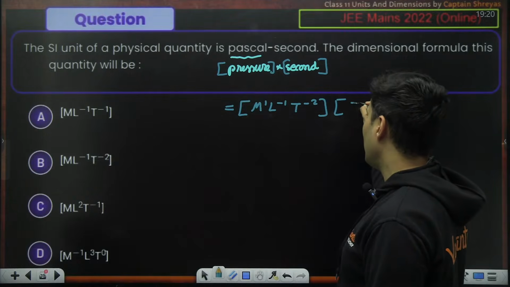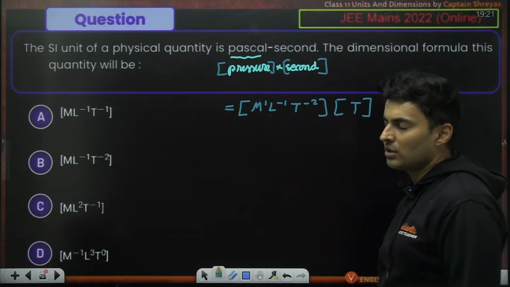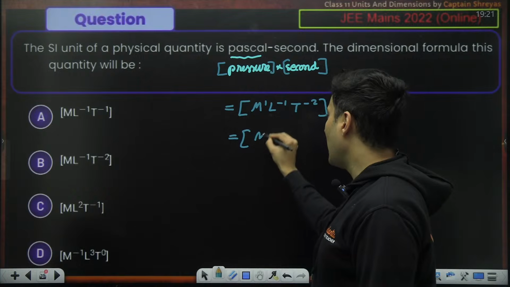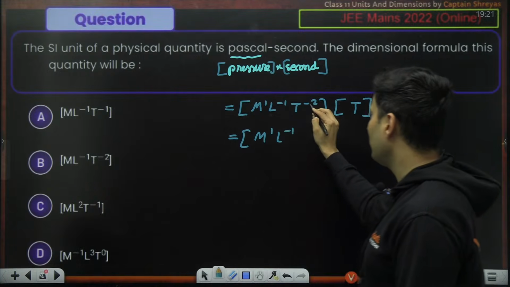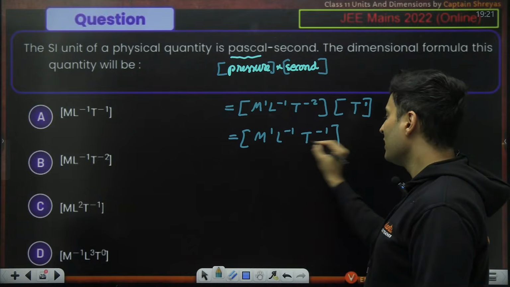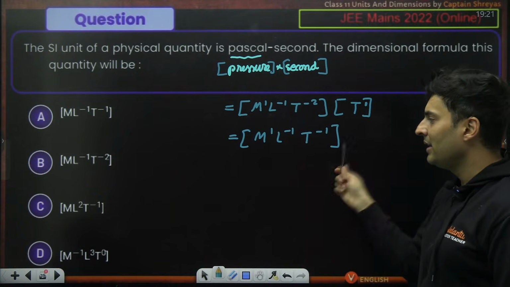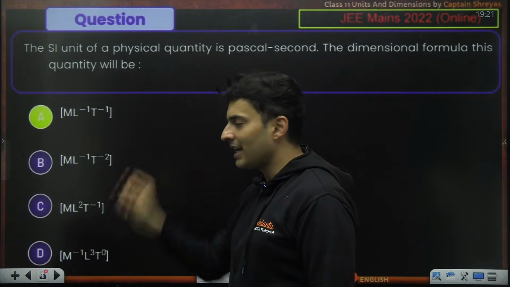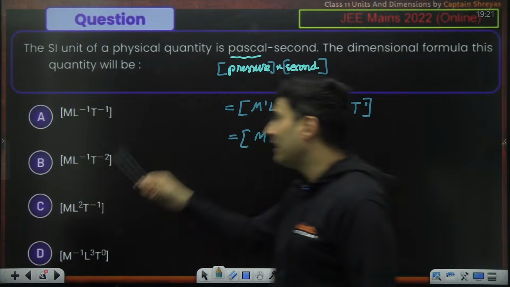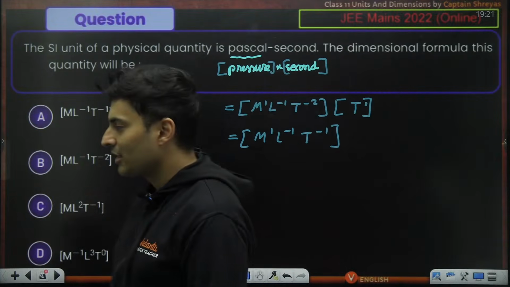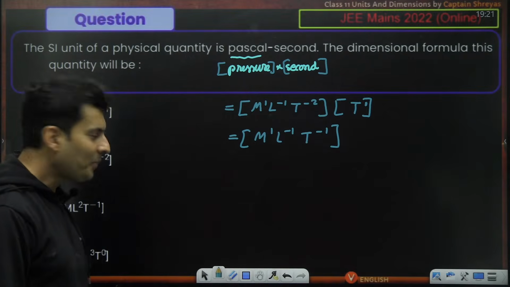And then we'll multiply it with second. Second has the dimension of time. So what will this become? M raised to 1, L raised to minus 1, and T: minus 2 plus 1 will become minus 1. So M1 L raised to minus 1 T raised to minus 1. Where is it? Option A. Very good. So guess what? This came in JEE Mains 2022. Perfect.